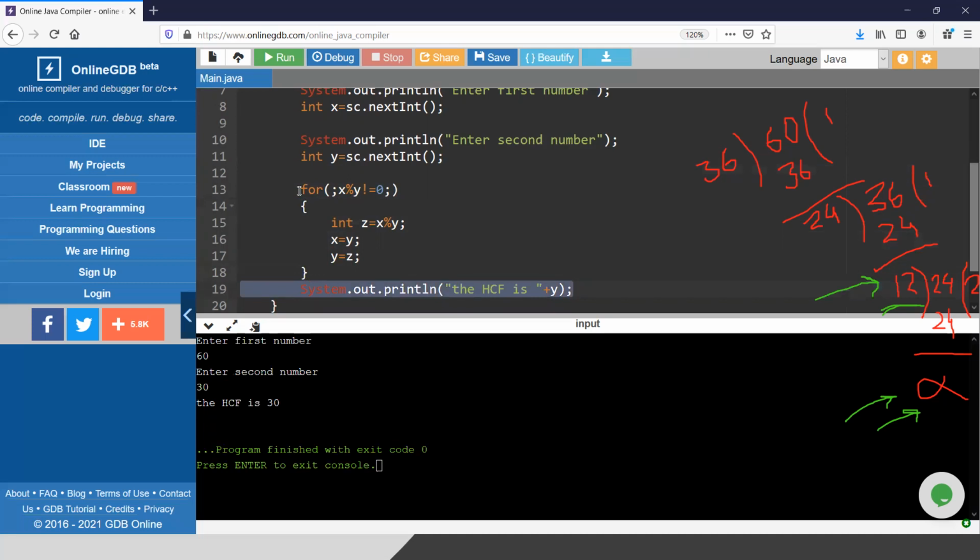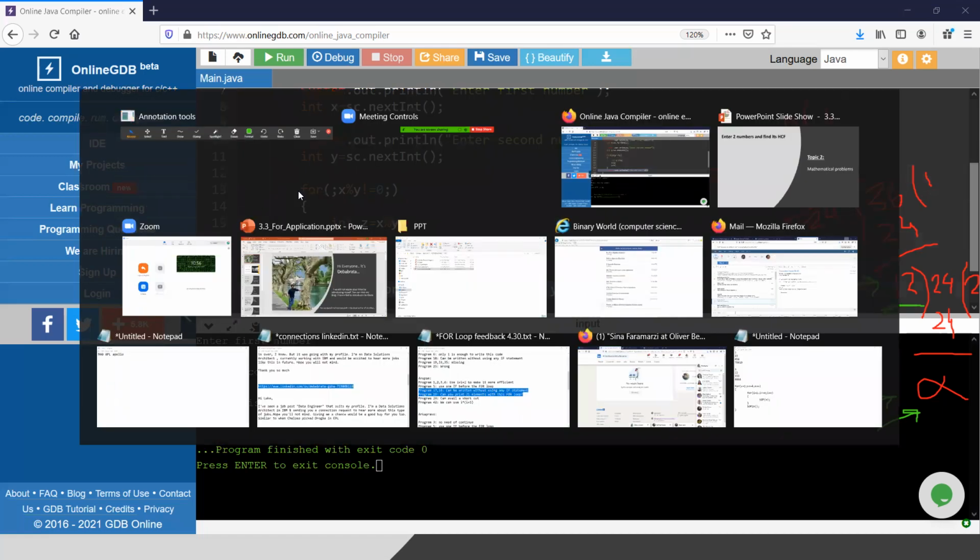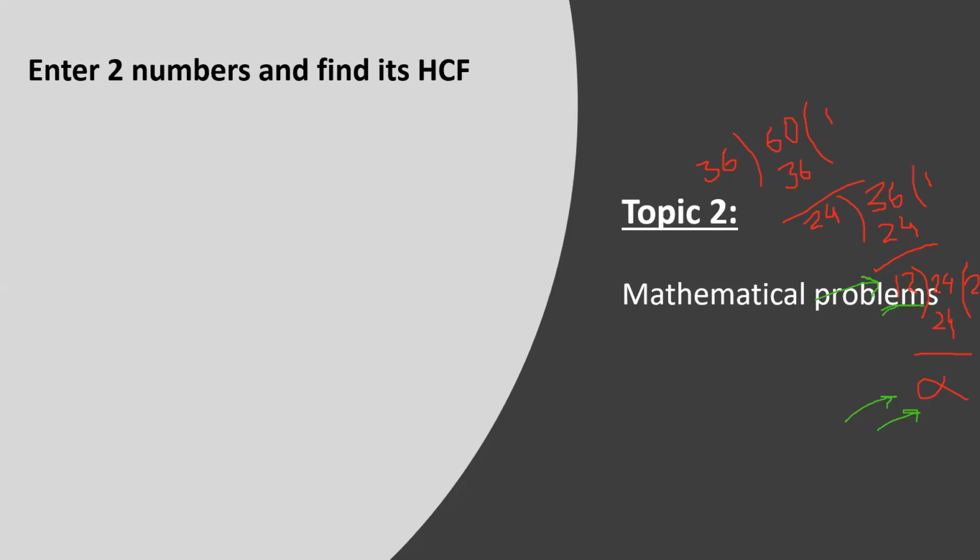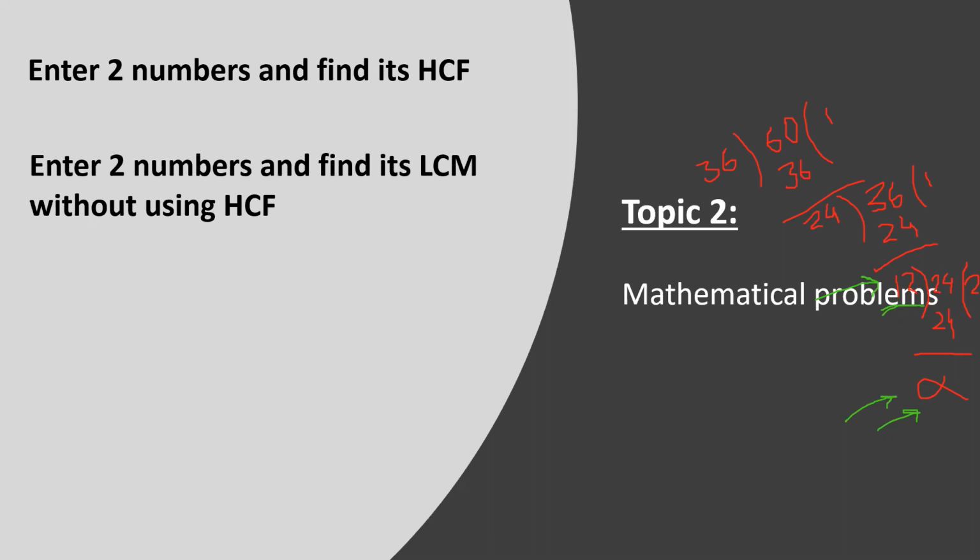Okay, I guess you got this program. If you did not, my suggestion is the same: go back to the start of the video, or at least the start of this topic, and go through it once again. So the next question is: enter two numbers and find their LCM without using HCF.